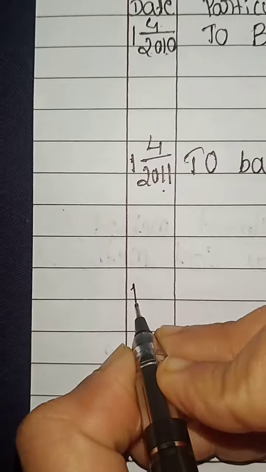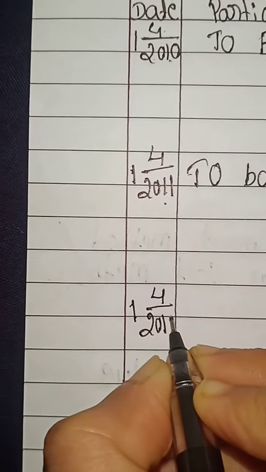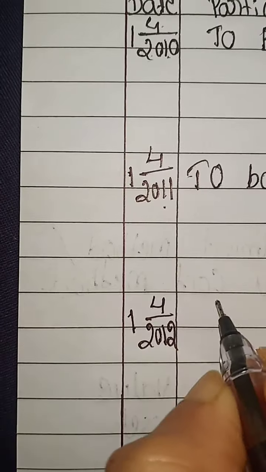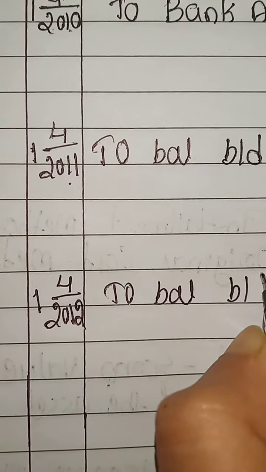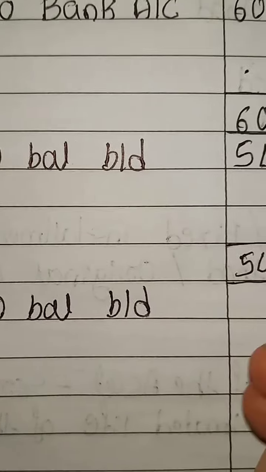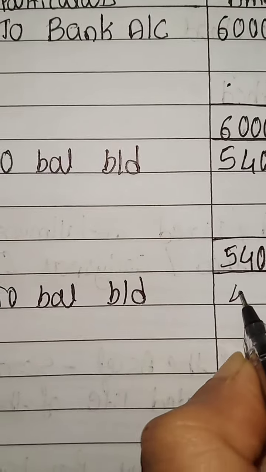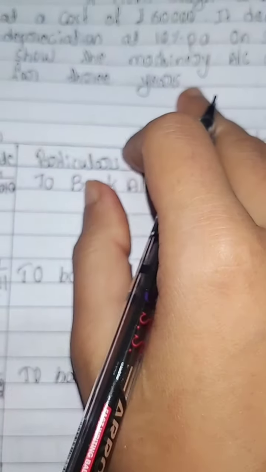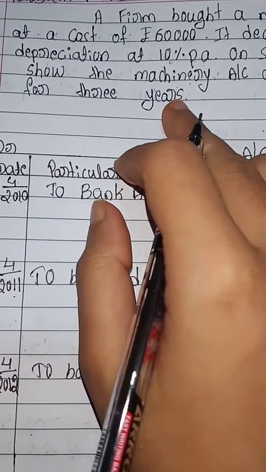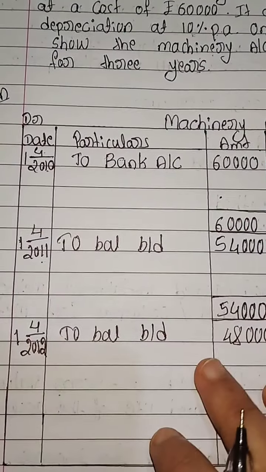That is 1st April 2012 to balance brought down, amount is 48,000. And they asked for the 3-year entry, so that's why we're doing 3 years.